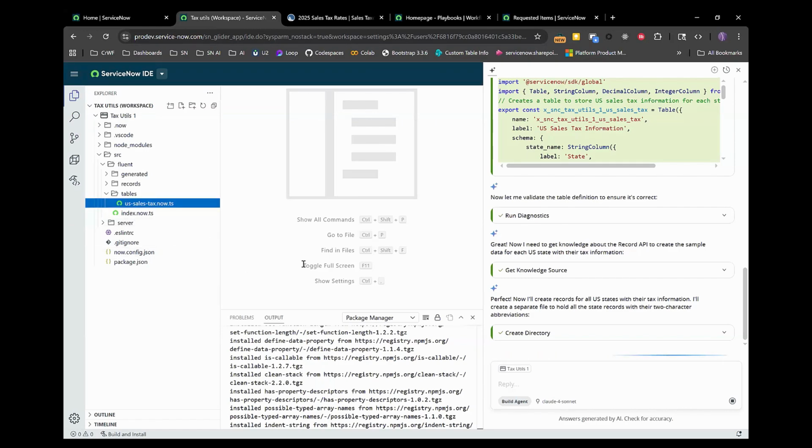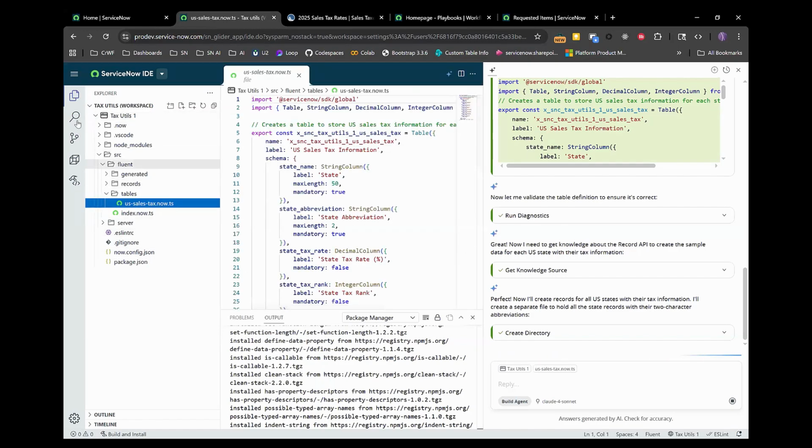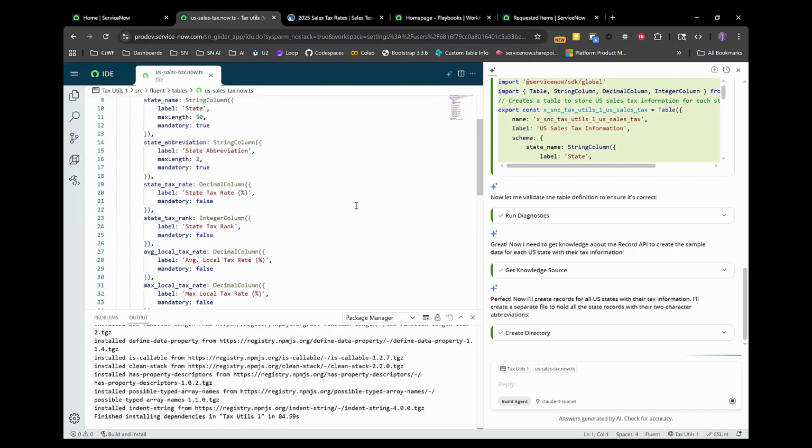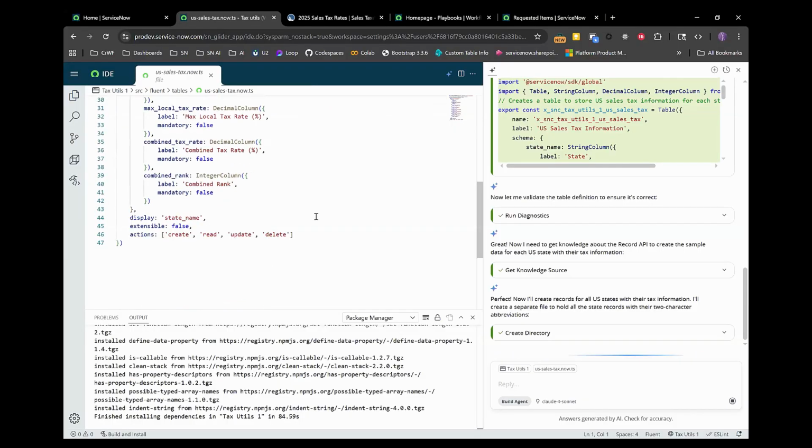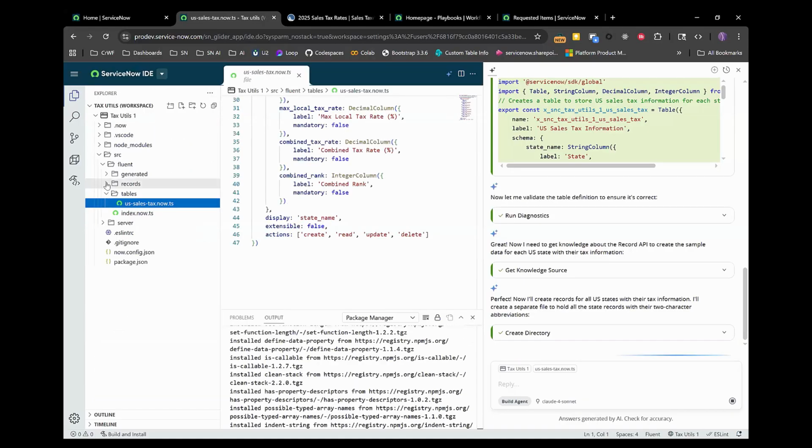So we can see now what's happened so far. It's created the structure of the table, the table definition. And then as far as records goes, it's still creating the records, but that'll just take a second.